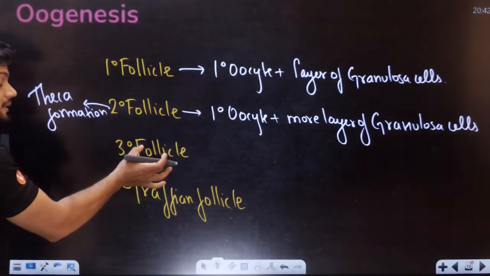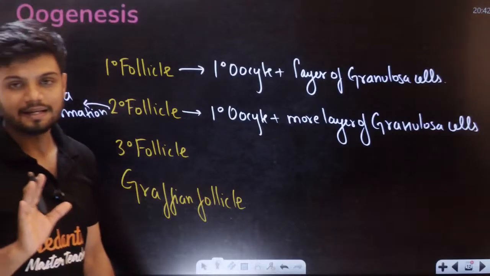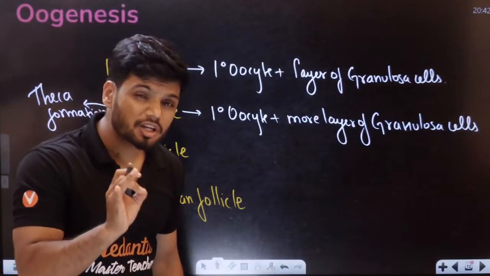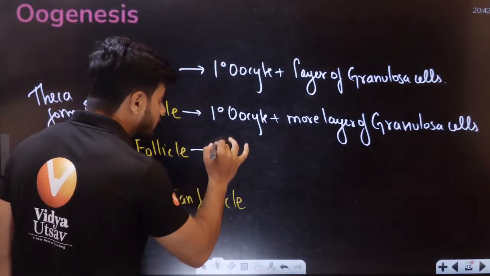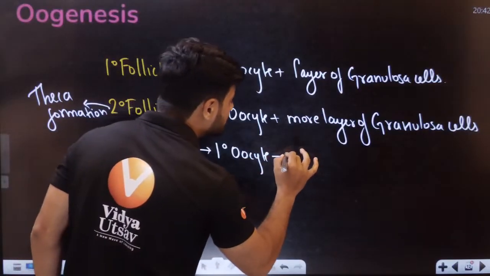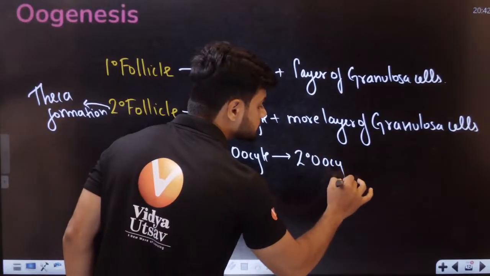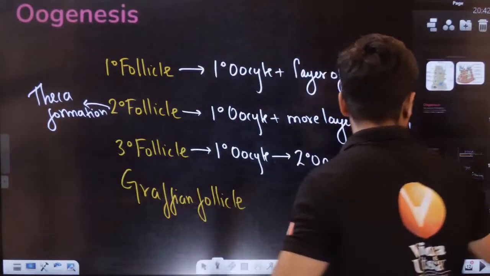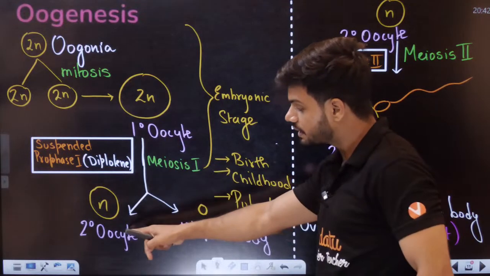Okay. Now in the tertiary follicle, students, you want to understand what exactly happens. In the tertiary follicle, the primary oocyte is converted to secondary oocyte. Remember, I told you the primary oocyte is converted to secondary oocyte, right?